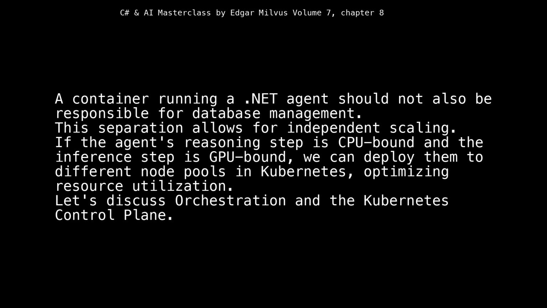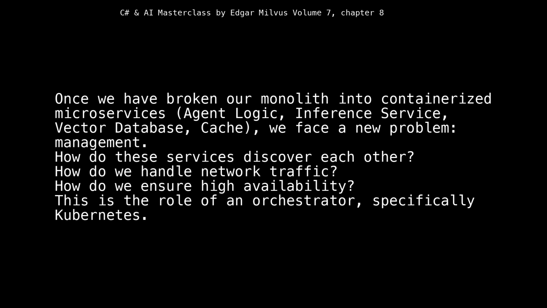Let's discuss orchestration and the Kubernetes control plane. Once we have broken our monolith into containerized microservices, agent logic, inference service, vector database, cache, we face a new problem: management. How do these services discover each other? How do we handle network traffic? How do we ensure high availability? This is the role of an orchestrator, specifically Kubernetes.